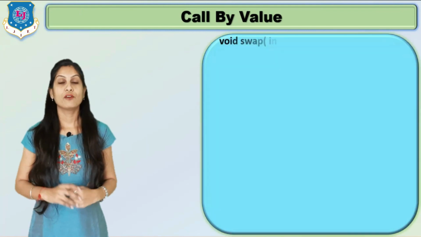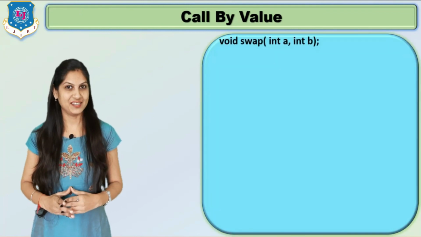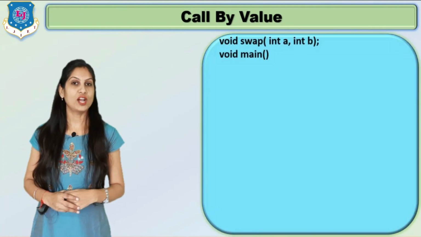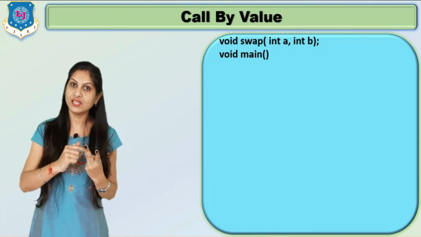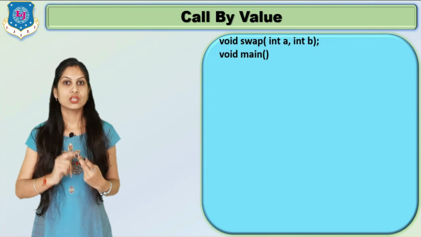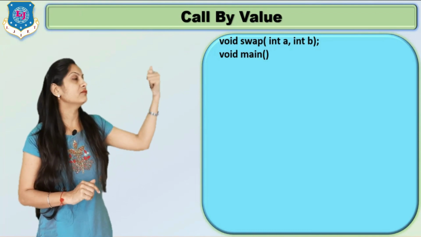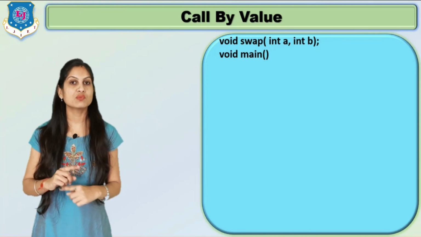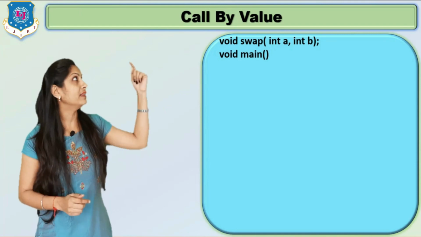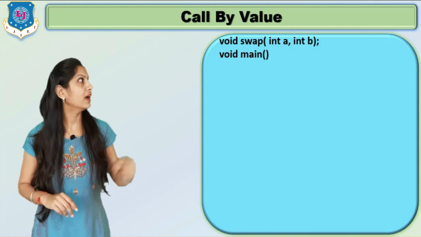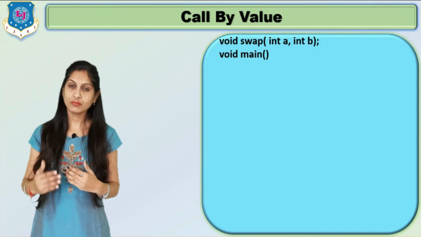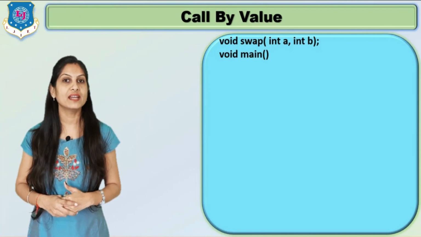Let's see here. First is the function declaration. The void is there, meaning here we are using the third category, function with argument and no return. Then the function name swap, because we are interchanging the two values, and then we need two values, suppose integer a and integer b. Inside void main what do we have to write?